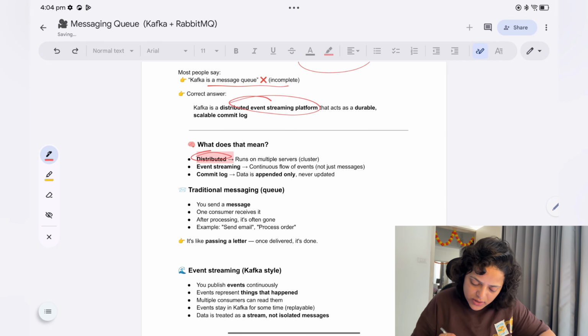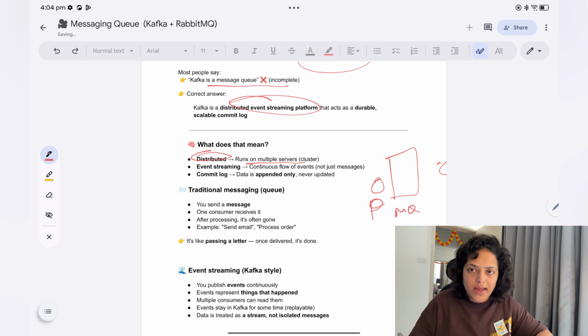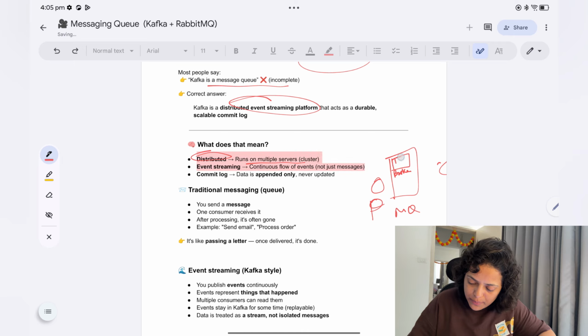Distributed. Okay, the first one is distributed, runs on multiple servers, clusters. As I told you, you will have a producer and a consumer, and here you will have, let's say, your messaging queue. In that messaging queue you will have a broker, in that broker you will have a topic, and in that topic you will have partitions. Okay, and that partition is read by the consumer.